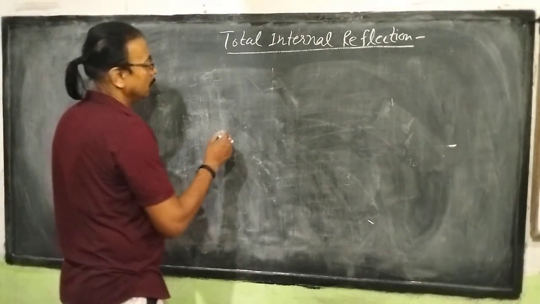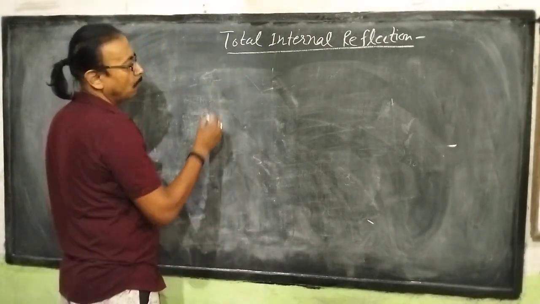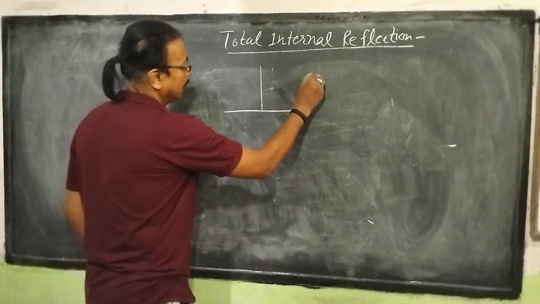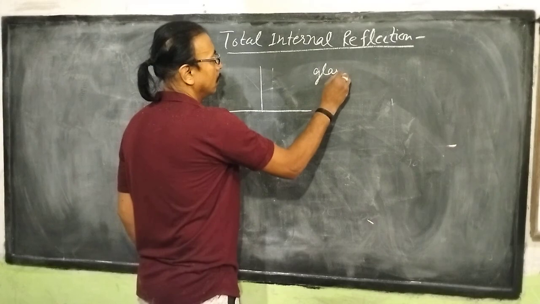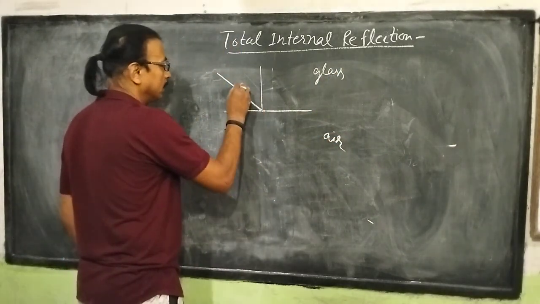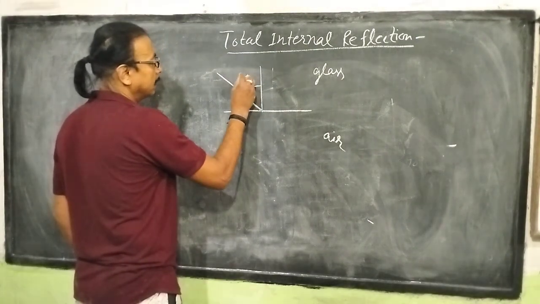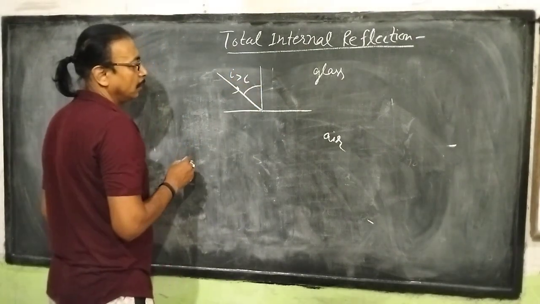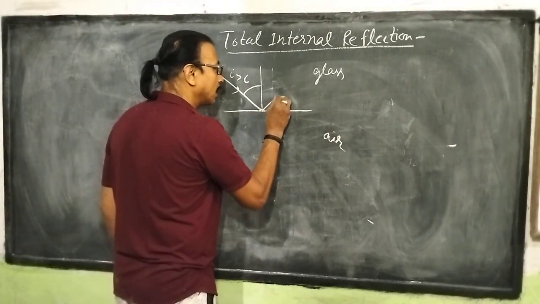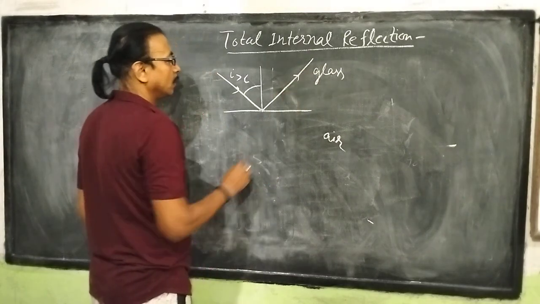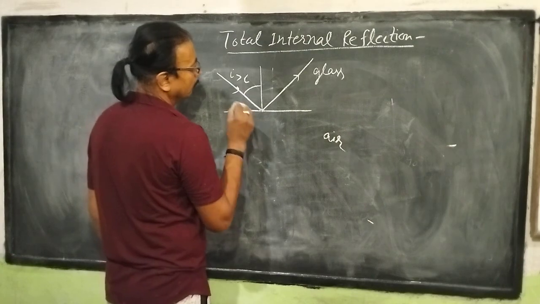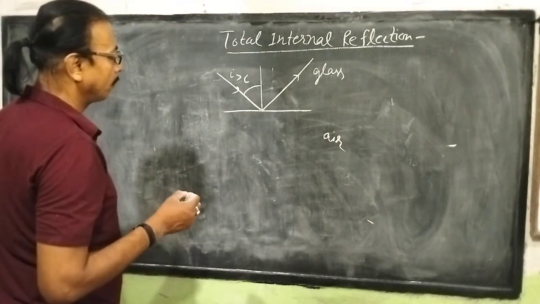We have seen about the critical angle. Now what happens if angle of incidence becomes more than critical angle? Suppose this is denser medium, this is glass, air. If angle of incidence is greater than critical angle, then what will happen? Then the ray will reflect to the same medium glass, and this phenomenon is called total internal reflection.